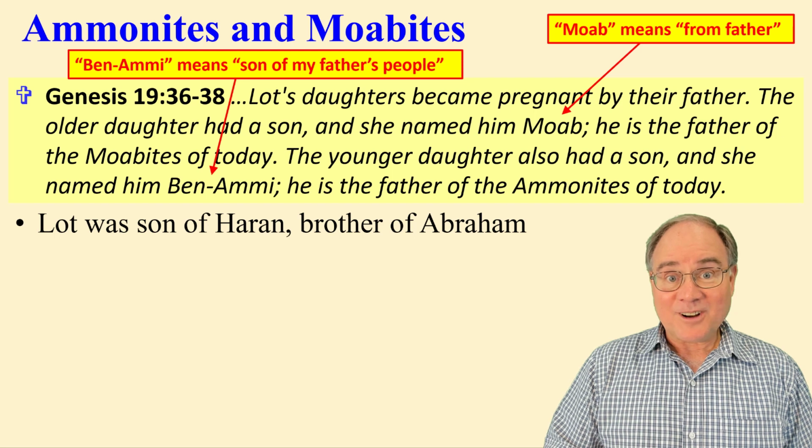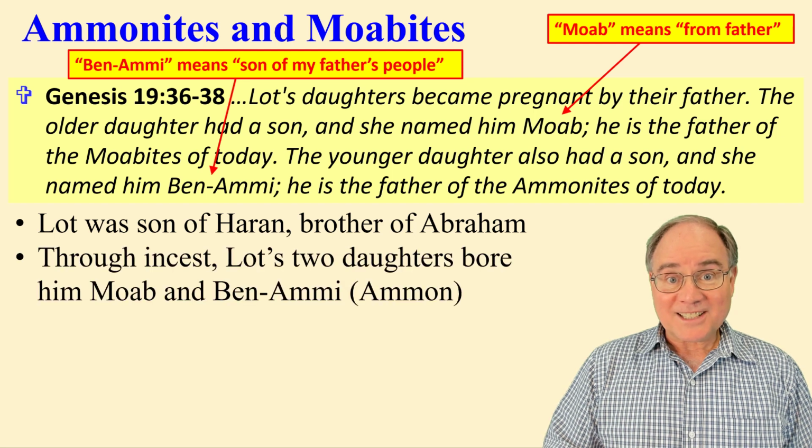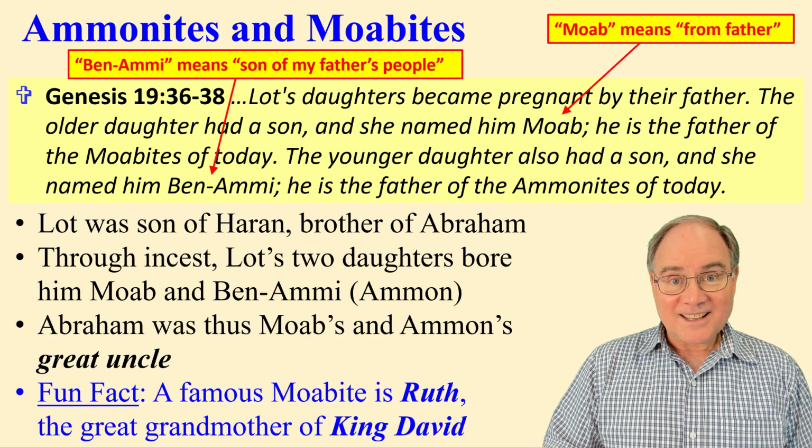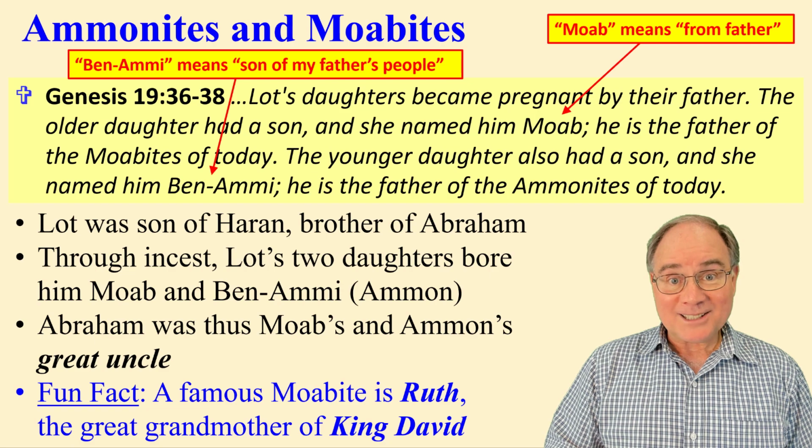Lot was the son of Haran, Abraham's brother. Through incest, Lot's 2 daughters bore him Moab and Ammon. Abraham was thus Moab's and Ammon's great uncle. Here's a fun fact. A famous Moabite is Ruth, the great-grandmother of King David.